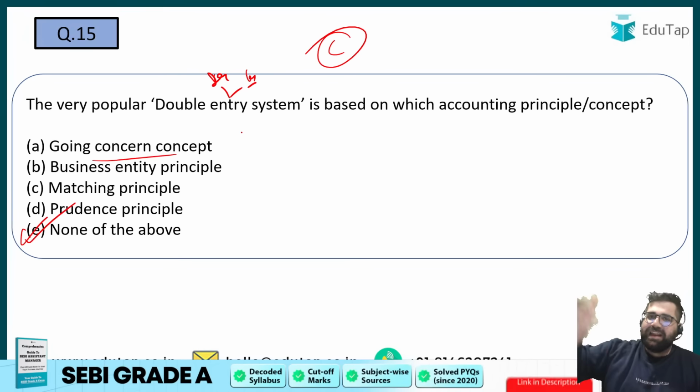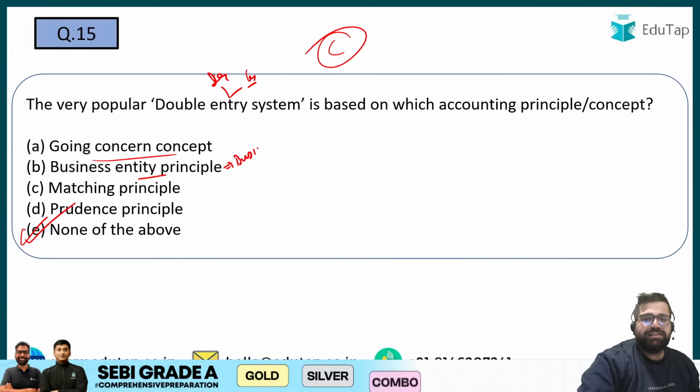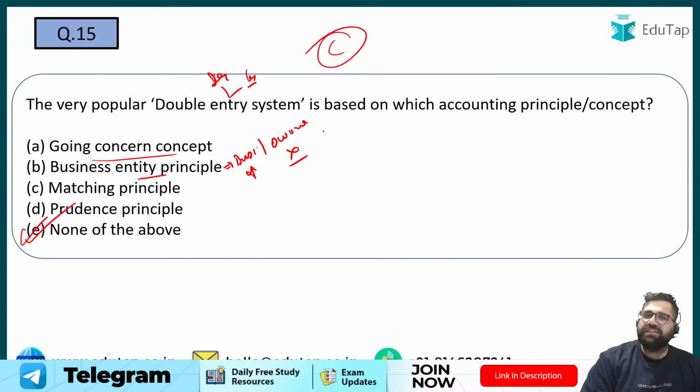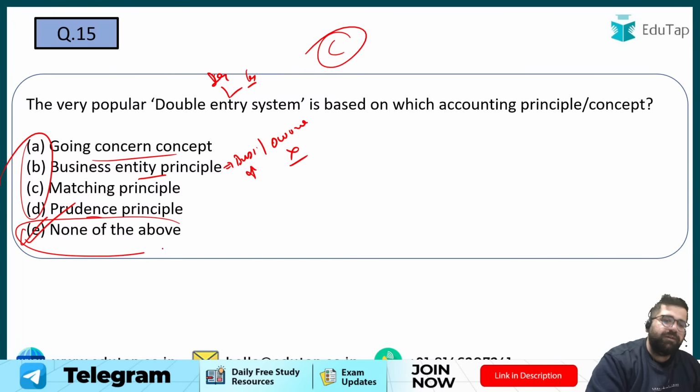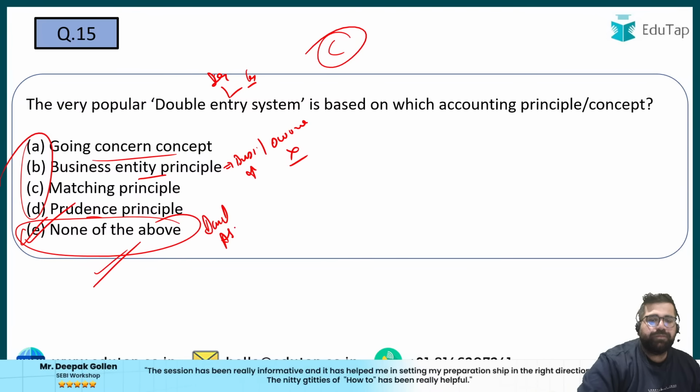Going concern is like indefinite future. Business entity says that business is different from owner, and we do accounting for business, not for the owner, right? Matching I have repeated twice. Prudence is conservatism. So none of them was the correct answer, and therefore none of the above becomes the correct one, because the correct answer will be dual aspect, right?